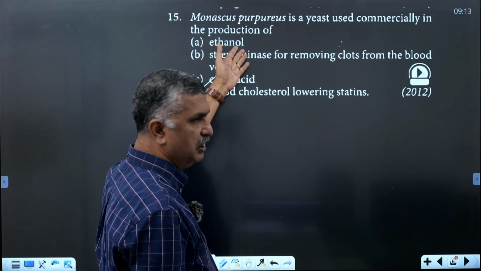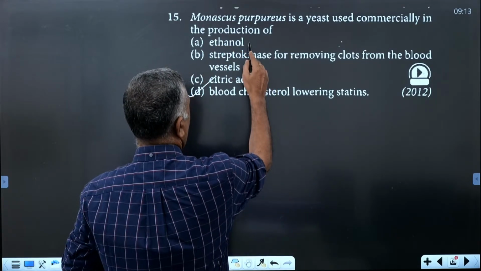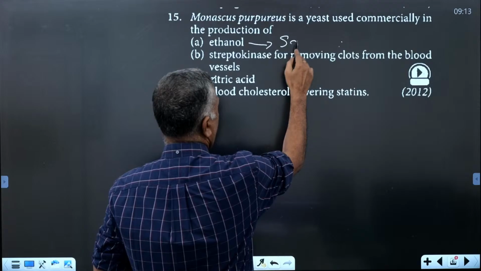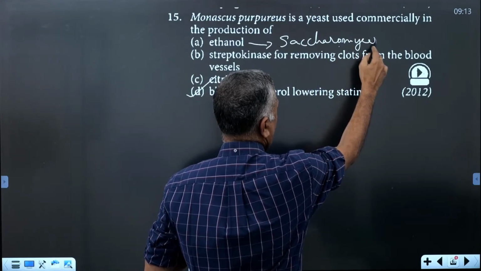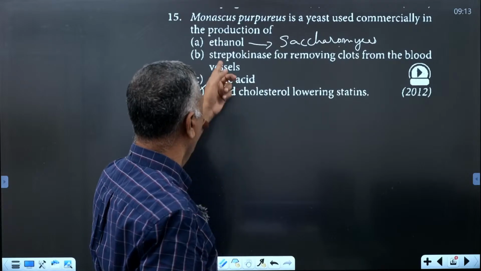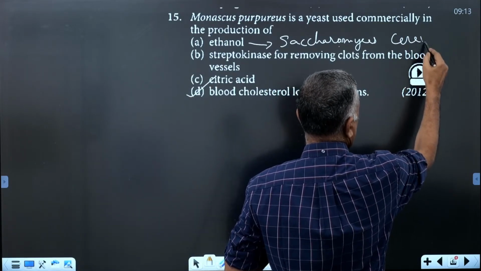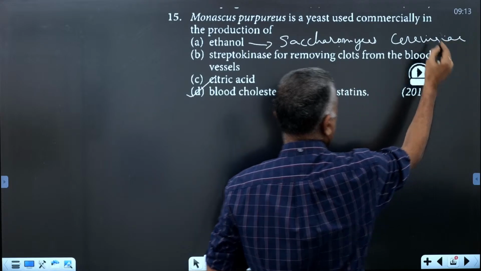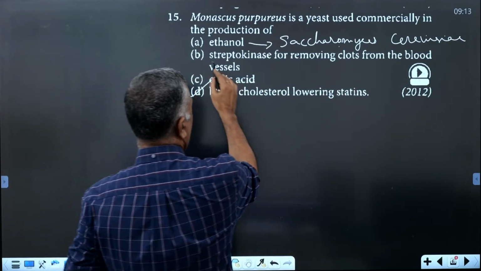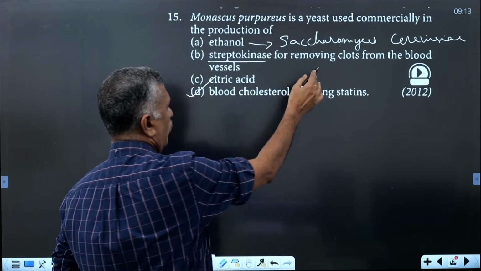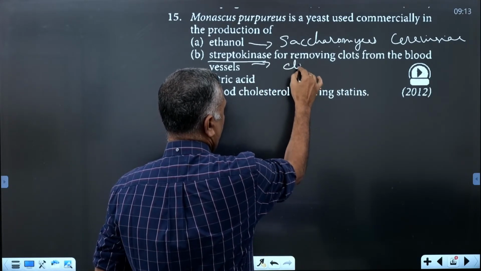Ethanol is produced from the yeast Saccharomyces cerevisiae. Then streptokinase, for removing blood clots, is called clot buster.